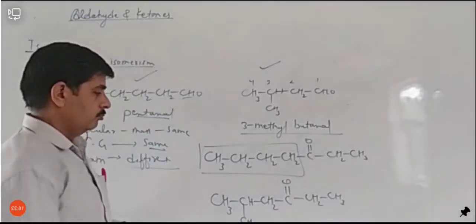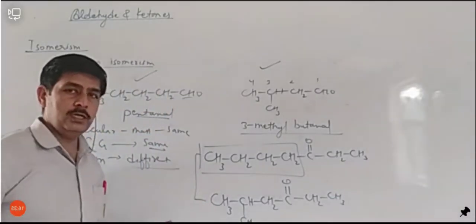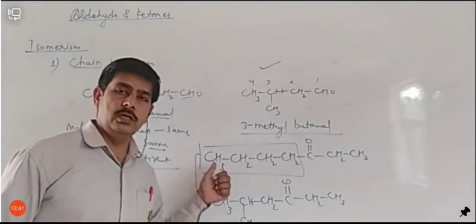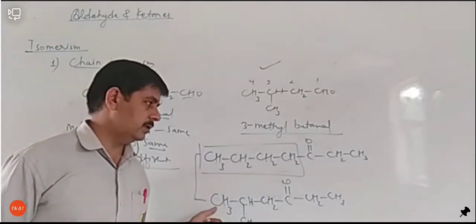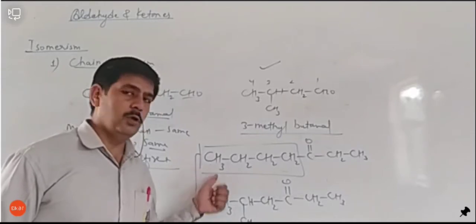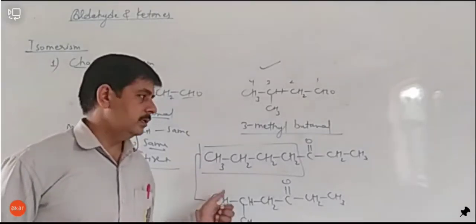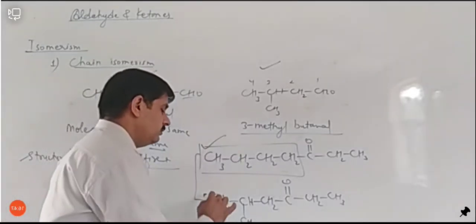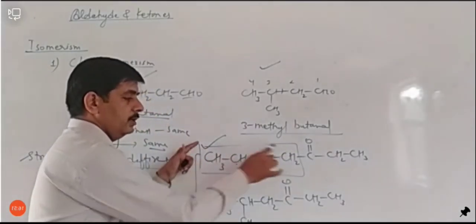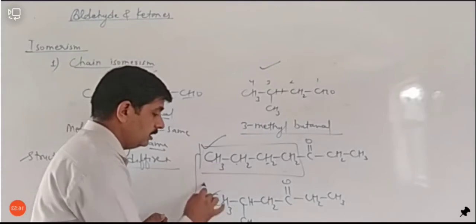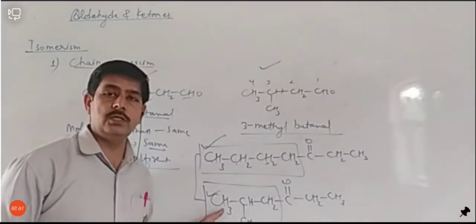Now both are ketones, and both have the same molecular formula because they have the same number of carbons, and their molecular mass is the same, but the hydrocarbon chain attached to the ketone is different. Here a butyl group is attached, and here an isobutyl group is attached to the ketone.